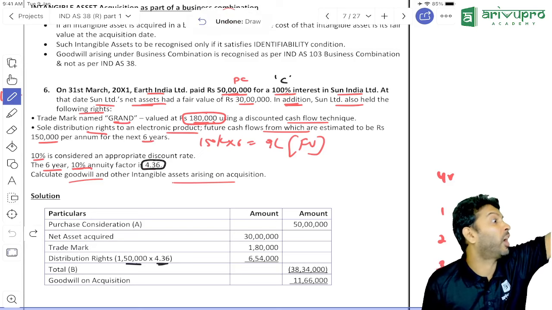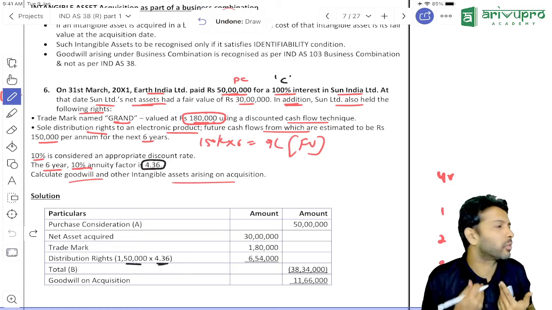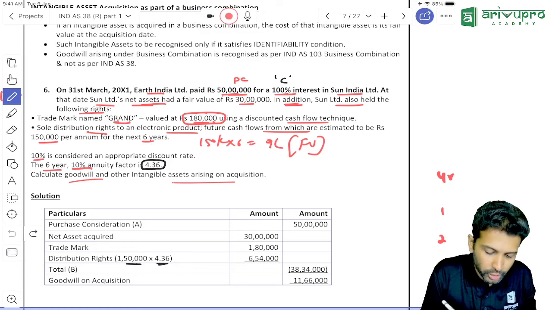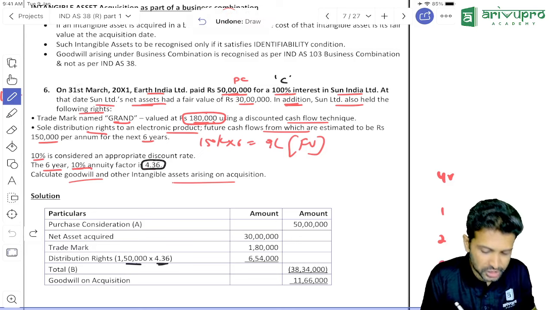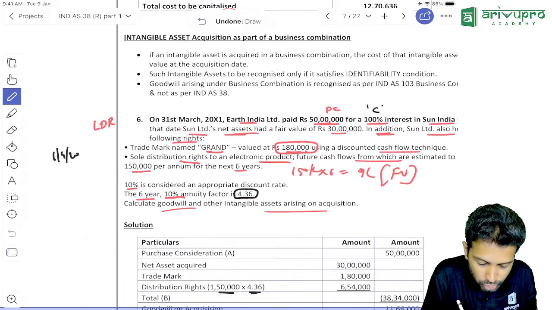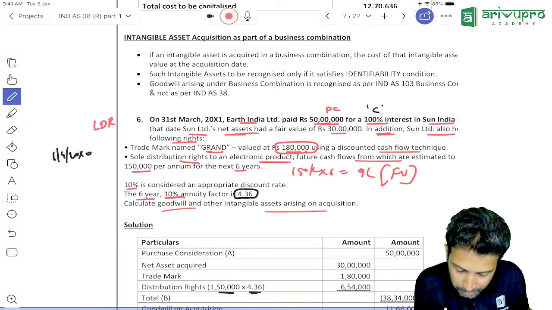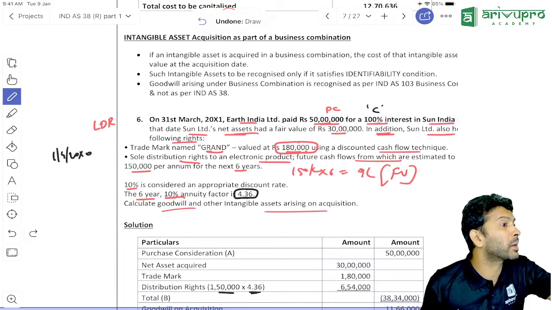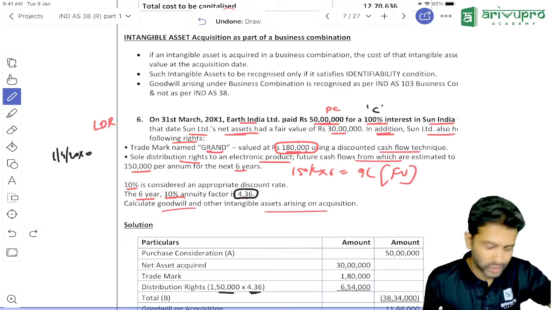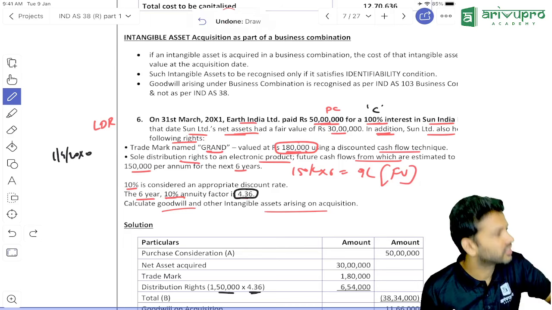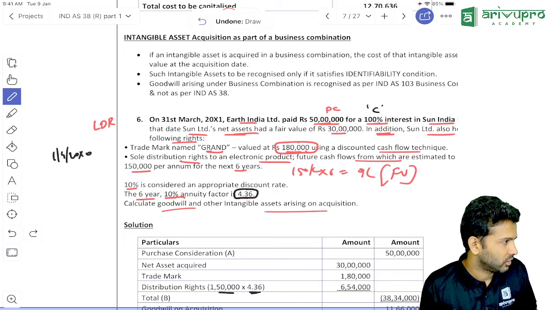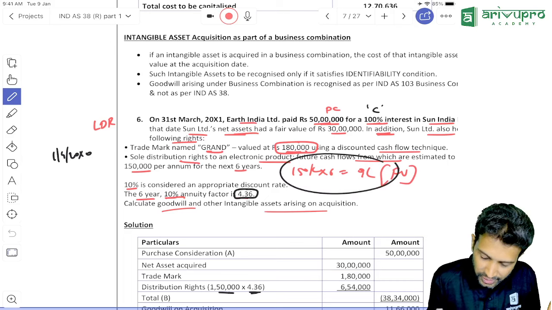You can use it for how many more years, and based on that you will find the present value. Now, maybe in your question, if instead of 31st March it was 1st April 20x0, then the trademark can be used not for 6 years but for 7 years. So instead of 6, it will become 7. So the date of acquisition becomes irrelevant in this particular case.